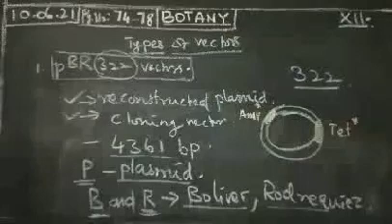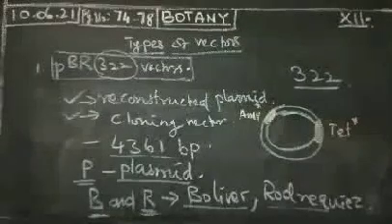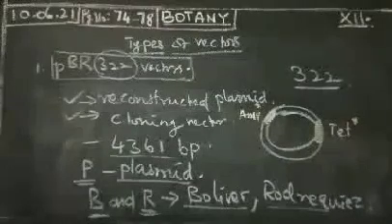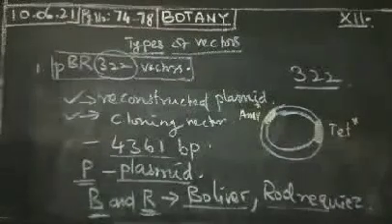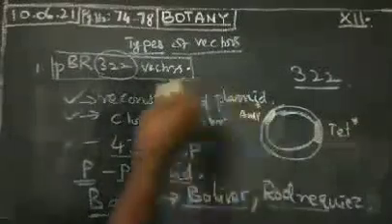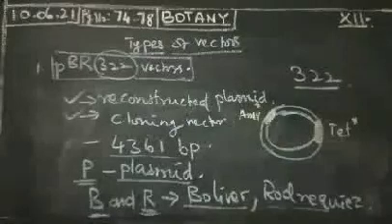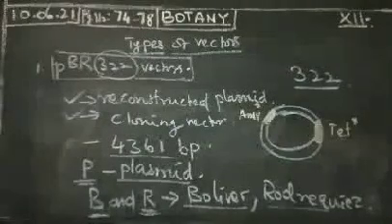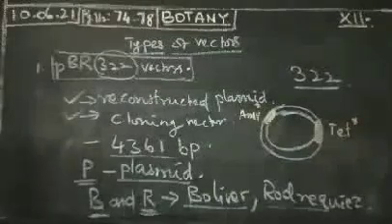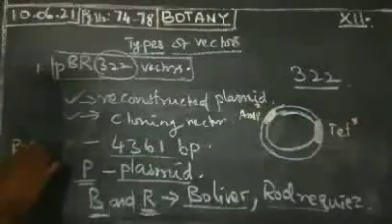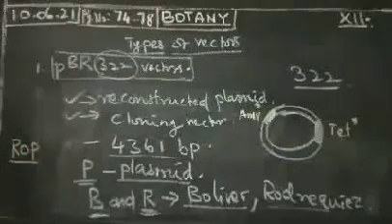The recognition sites present in the plasmid include HindIII, EcoRI, BamHI, SalI, PvuII, PstI, and ClaI. Apart from this, ROP is also present.